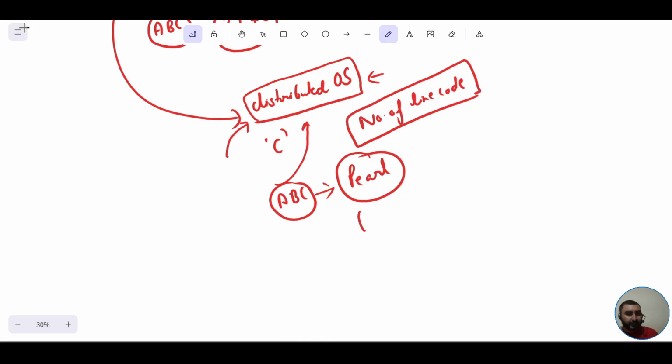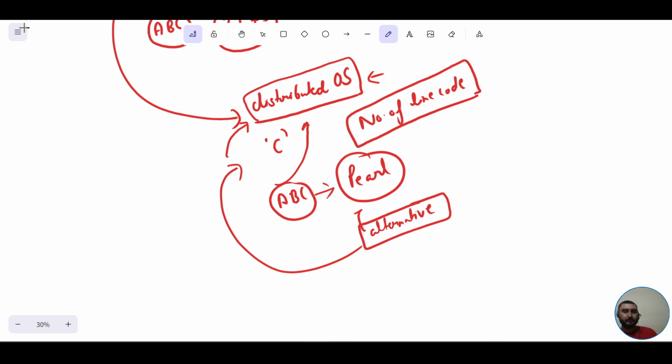So as an alternative to Perl, he thought of creating a programming language which would be able to perform those tasks which C was performing in the case of this distributed operating system.